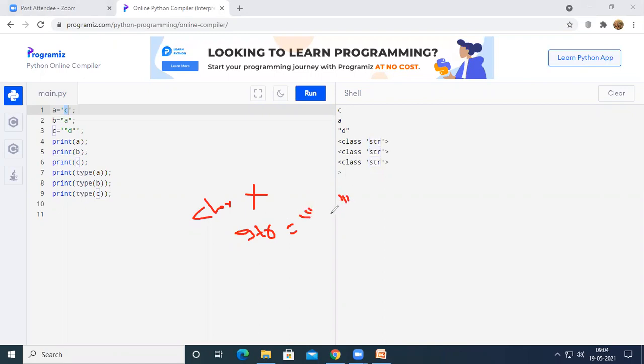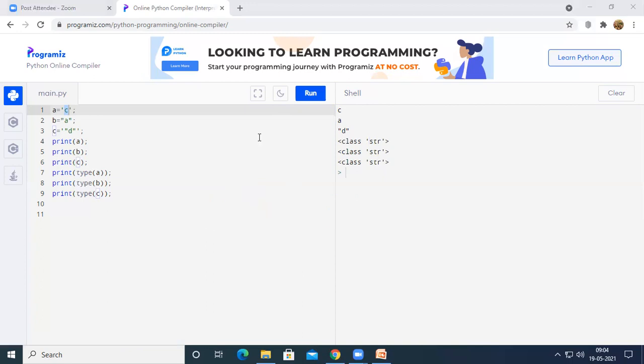If we have a string of length 1, for example, a string of C, then it is going to represent a character. And if the string length is greater than 1, then it is going to represent a string. So for both strings and characters, the data type will be str in Python, right? Unlike in C, C++ and Java, if you want to represent a character, we use the char data type. And if you want to represent a string, we use the String class in Java or a character array in C, right?